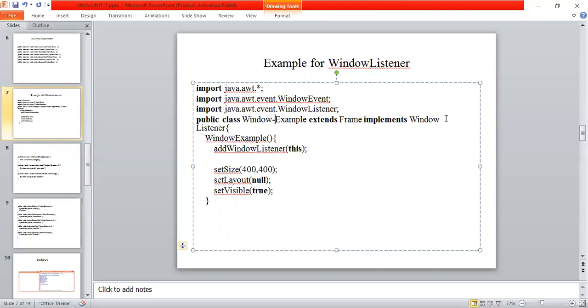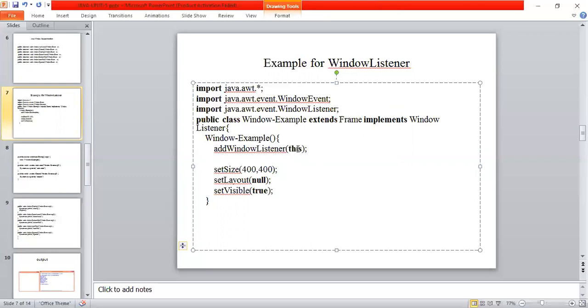WindowListener is nothing but an interface. We cannot extend an interface, but we can implement an interface. Here I'm extending Frame, and through this I'm implementing the window listener interface. Now in WindowExample, creating a constructor to my class, and addWindowListener(this). Here you already know this is the current class object.